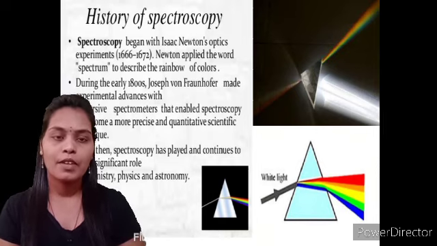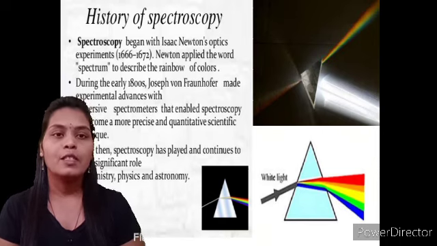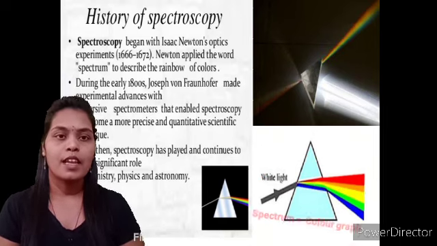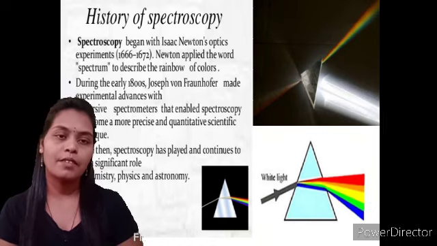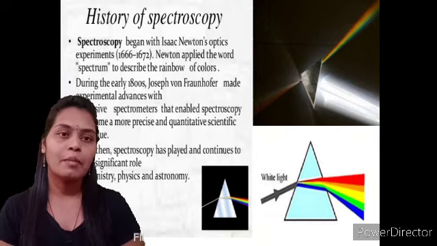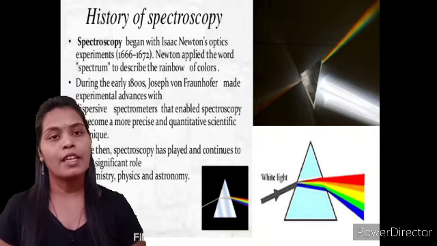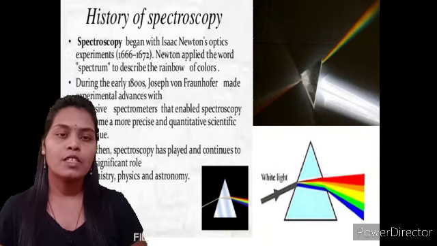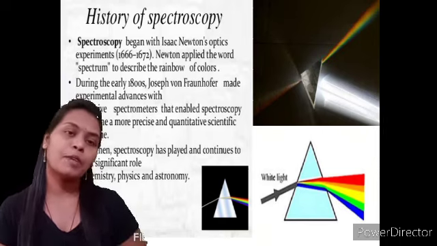Spectroscopy is a word derived from two words, spectrum and scopy, where scopy is nothing but the study and spectrum is the color graph or the color pattern. The word spectrum was first coined by Sir Isaac Newton when he performed an experiment on optics from 1662 to 1672, and he observed that the color pattern coming out from the dispersion device and the color pattern of the rainbow are the same, and the pattern of that color is called the spectrum. After the discovery of the dispersion spectrophotometer, spectroscopy is used in various fields of chemistry, physics, and also in astronomy.